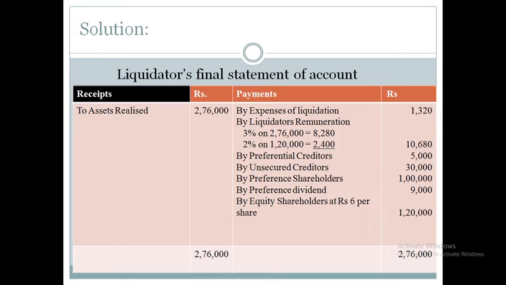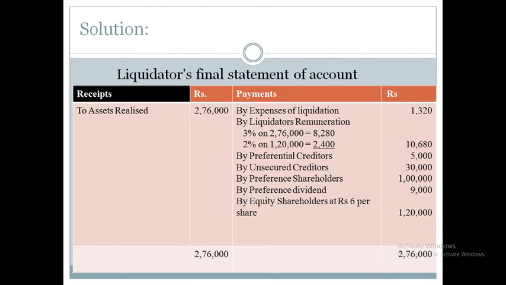Then we record the liquidator's remuneration. The first remuneration is on the assets realized, which is 2,76,000 into 3%, it will come to 8,280 rupees. Another one is on the amount distributed to equity shareholders. Right now we don't know that amount, so we need to give space for it and write it later.